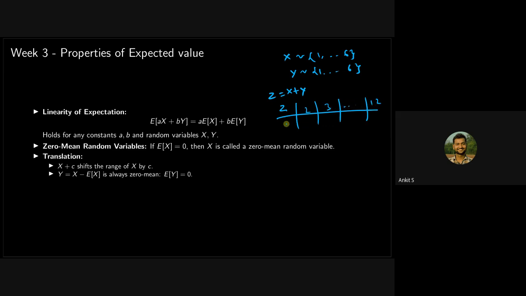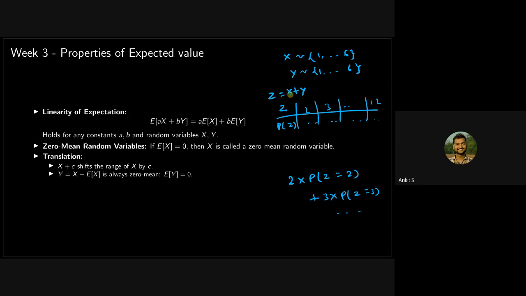Then you will write all the probabilities, whatever the probabilities are, you will calculate. Then you will do 2 times probability of z getting a value of 2, plus 3 times probability of z getting a value 3, and so on. But you don't need to do this. If you know the expected value of x and y, you can directly do expected value of z is equal to expected value of x plus y.